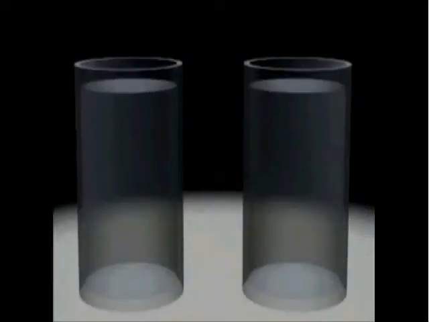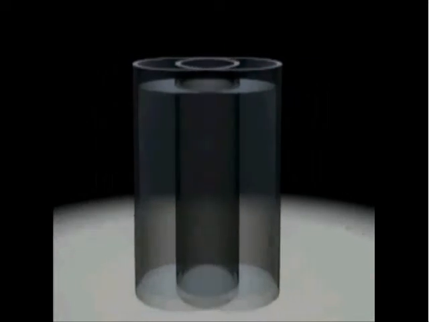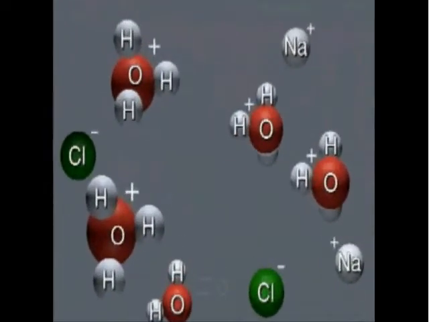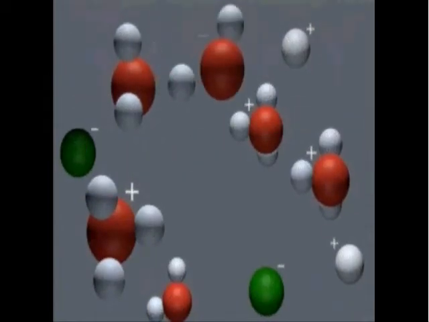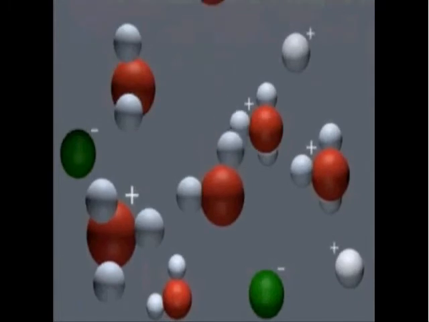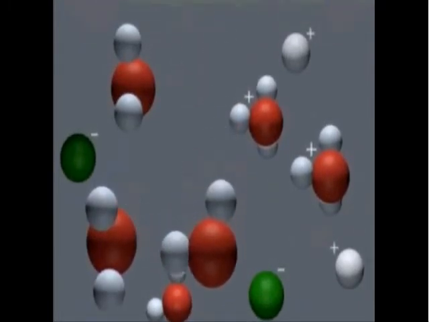When we combine these two solutions, a neutralization reaction occurs. In this reaction, hydrogen ions from the acid and hydroxide ions from the base combine to form water molecules. The sodium and chloride ions are not affected. They remain to form a neutral sodium chloride solution.